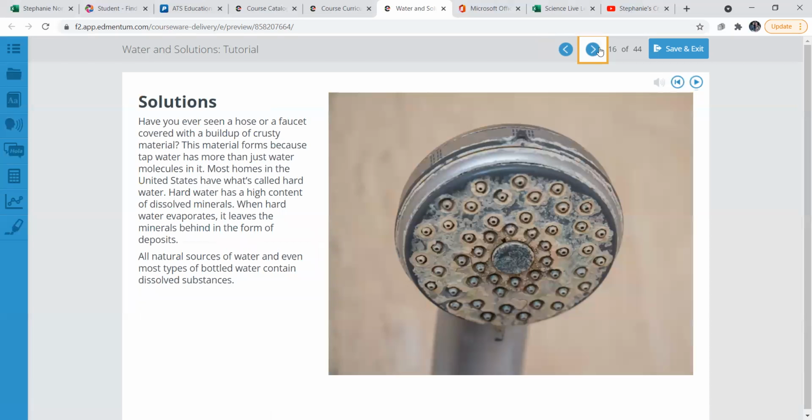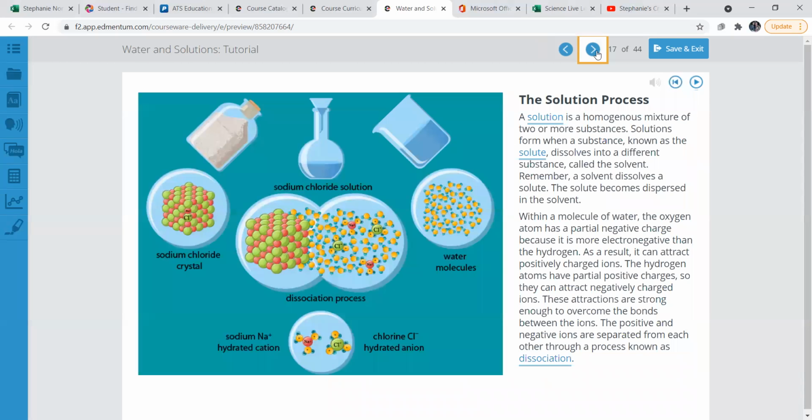Solutions. Okay, here's a shower head. Now, let's see, buildup on the shower head right here. The material forms because tap water has more than just water molecules in it. Tap water has other stuff in it, other minerals. So this is why there'd be buildup. It's just crusty material. It's not really as gross as you would think it is because they're just other minerals, calcium, other minerals deposited in water.